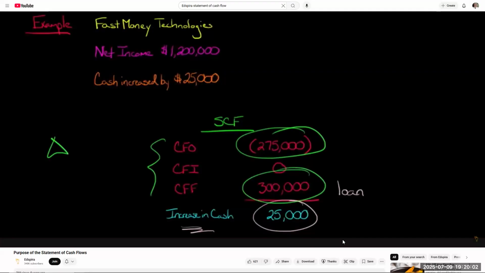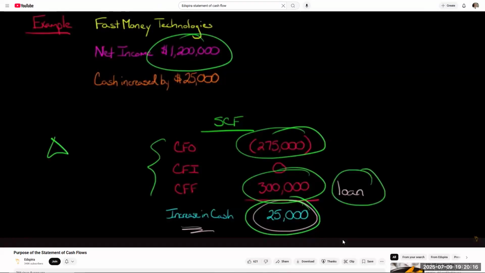So just because they have increased cash and they've got positive net income doesn't mean that this firm isn't going to go bankrupt, right? It could very easily be that they don't generate any cash flow from operations next year or the year after that either. And at some point, the bank says, we're not going to loan you any more money, and they just run out of sources of cash. And then when the firm runs out of cash, they go bankrupt, regardless of whatever accrual-based net income number they happen to generate.